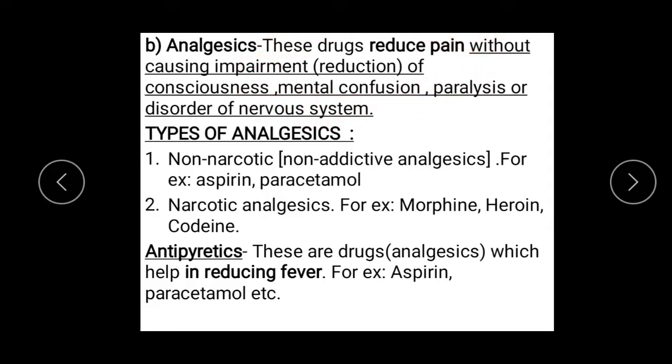Types of analgesics. We have two types of analgesics: non-narcotic or non-addictive analgesics, which are not habit forming or addictive in nature. Examples are aspirin and paracetamol. And narcotic analgesics, those which are addictive in nature, for example morphine, heroin and codeine.